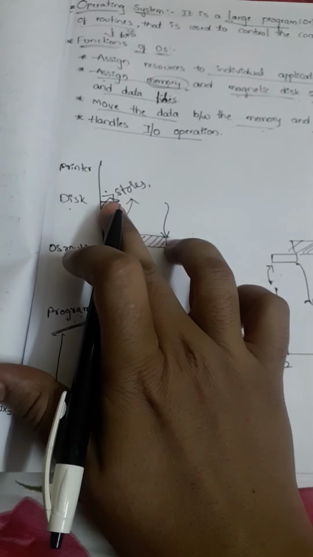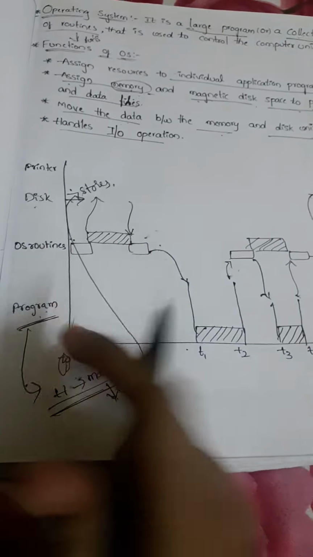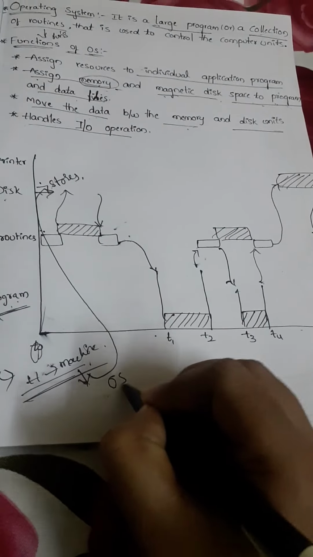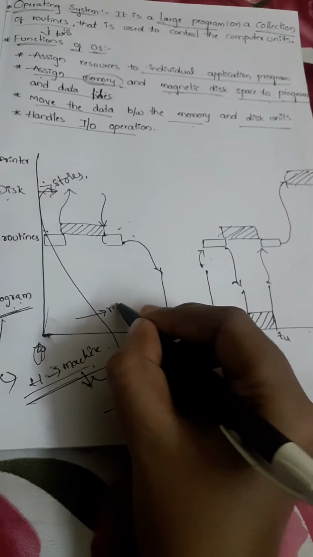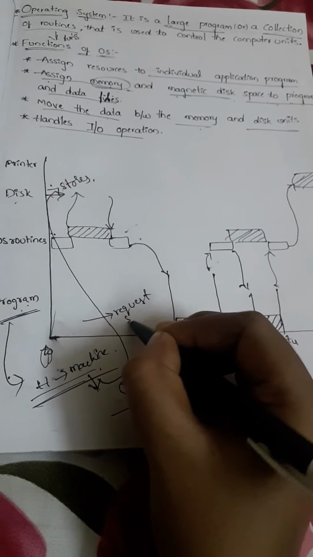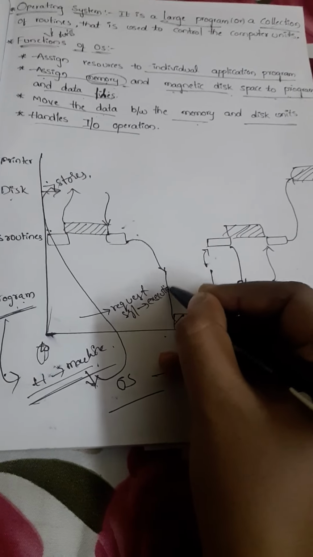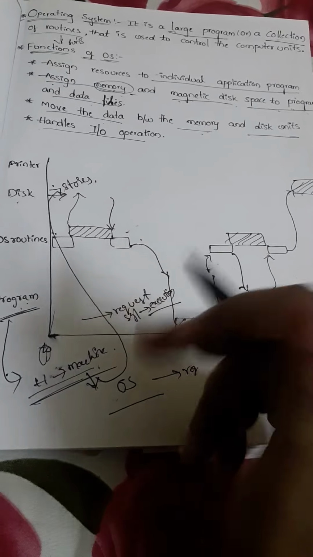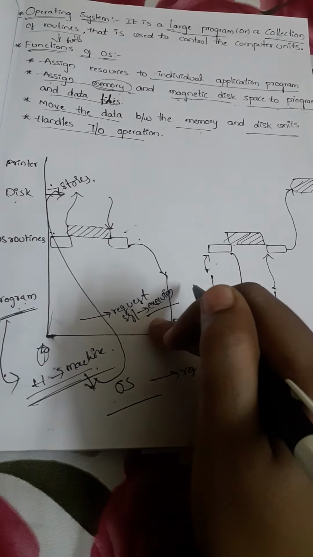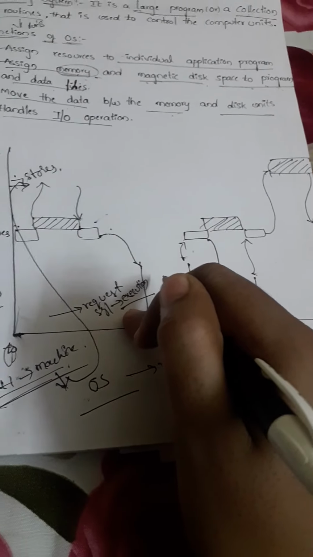Again the OS issues a request signal for the execution operation, and the OS sends a command for the execution operation.